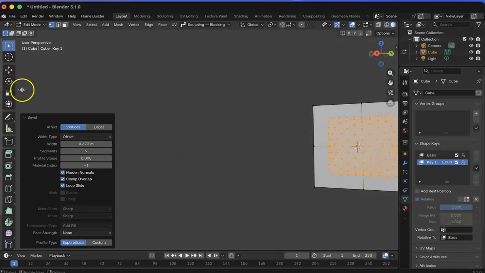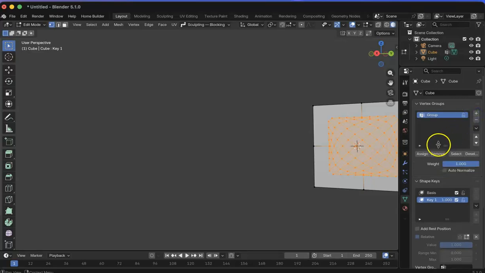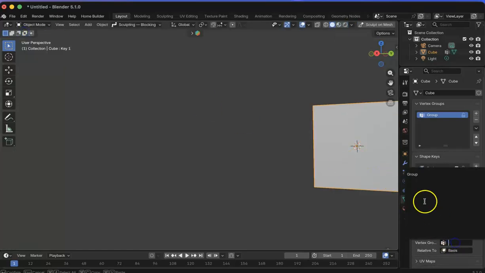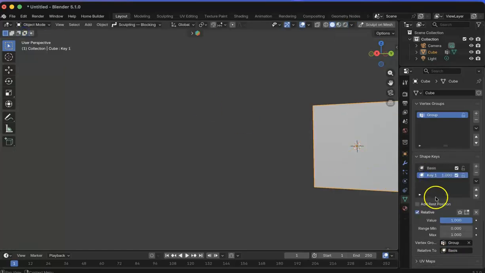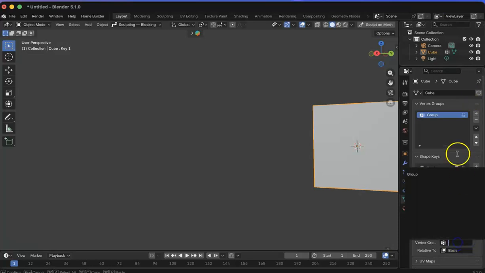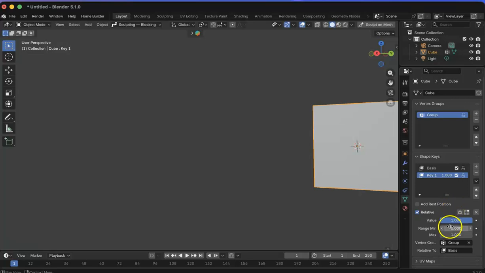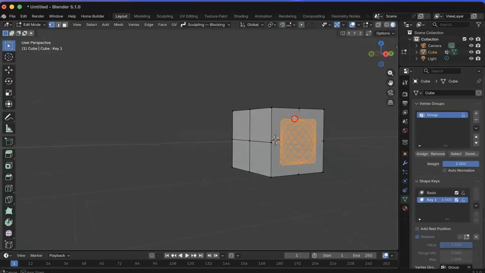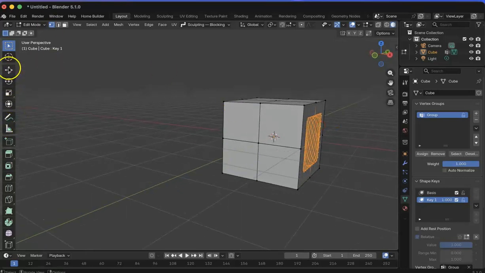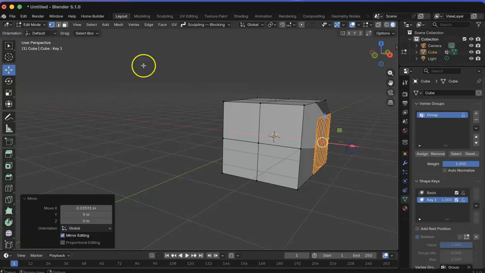and here it is. And now add the vertex group and assign it. Then go back and add the vertex group you just made. And now you cannot see the results. Only see it clearly.